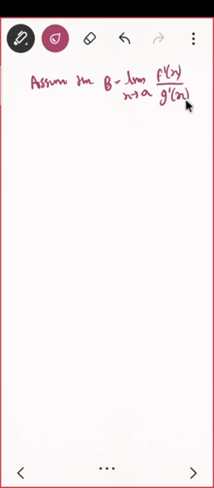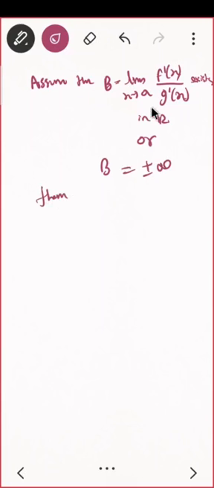Why I'm saying, I'll just tell you in a while. This exists in R. Either it exists or what can happen, b is plus or minus infinity. This may also happen.